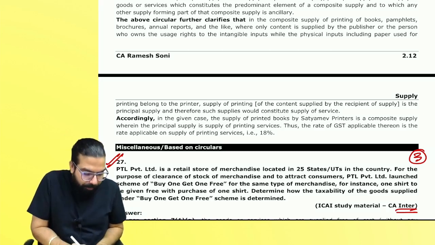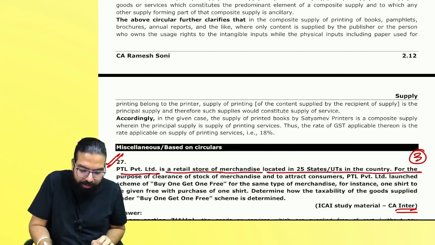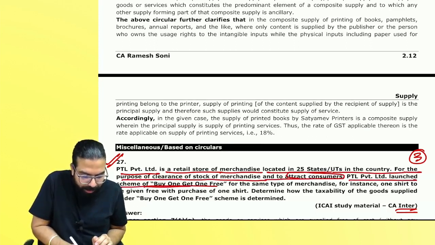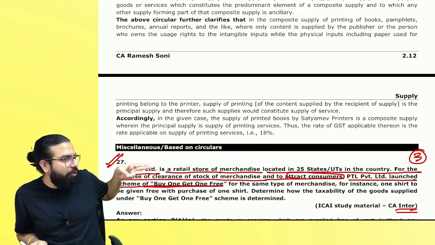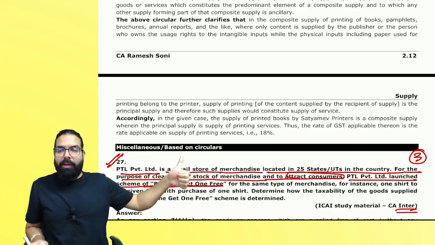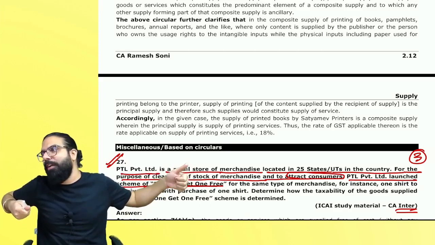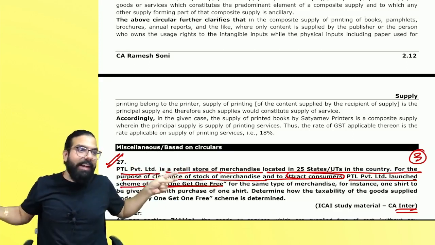Let's discuss. PTL Private Limited is a retail store of merchandise located in 25 states and UTs. For the purpose of clearance of stock of merchandise and to attract customers, PTL has launched buy one get one. Is the second one free, or are two supplied at the price of one? Will you get all the input tax credit or only some? You will get all the credit. Second one is not free. If it was free, then you would not have got the credit.